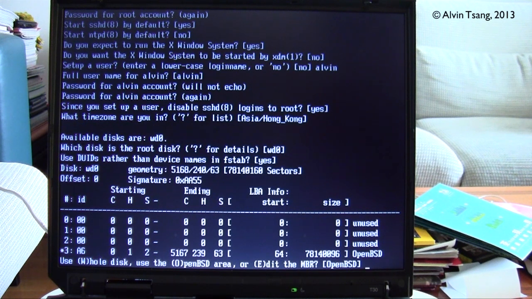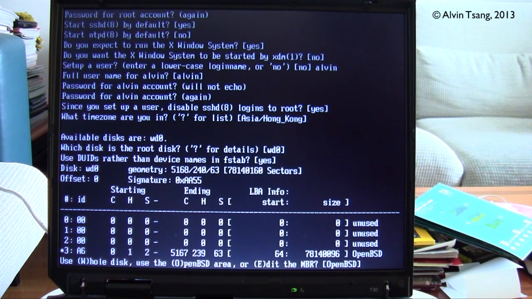Now it asks whether to use the whole disk or use the OpenBSD area or edit the MBR. And I happen to have an OpenBSD area on this hard disk because I've installed an older version, OpenBSD 5.1, on this computer. That's why there is already an OpenBSD partition.